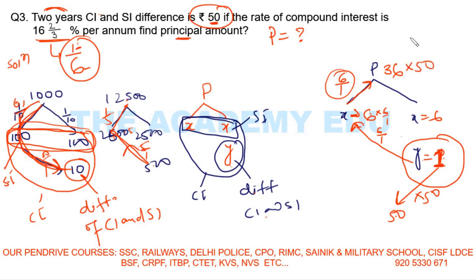Multiply 6 5s are 30, 0 carry 3, 5 3s are 15, 15 plus 3 is 18, and this one. So 1800 is your principal. This is your answer, right?